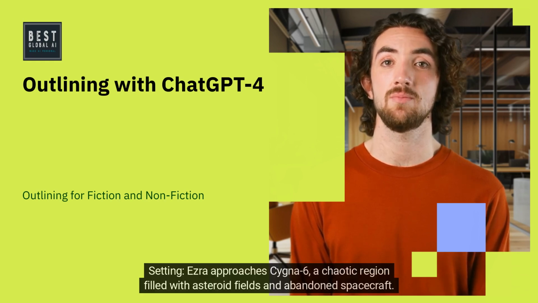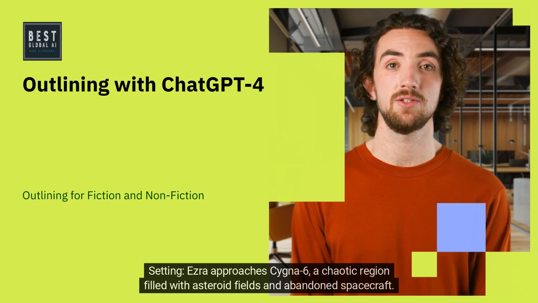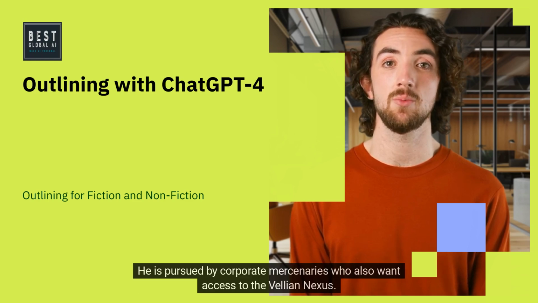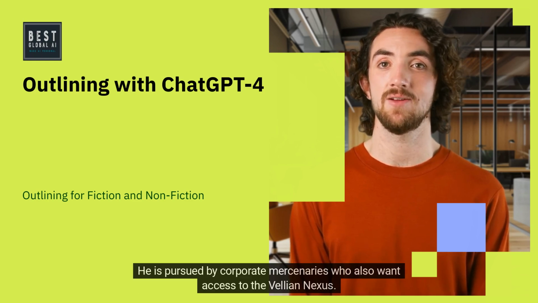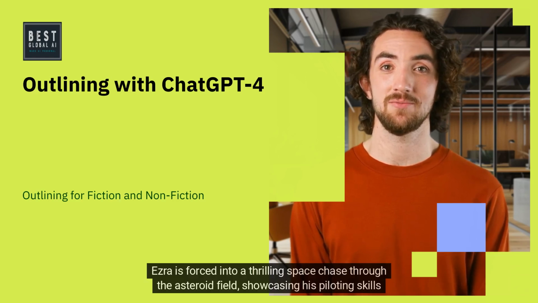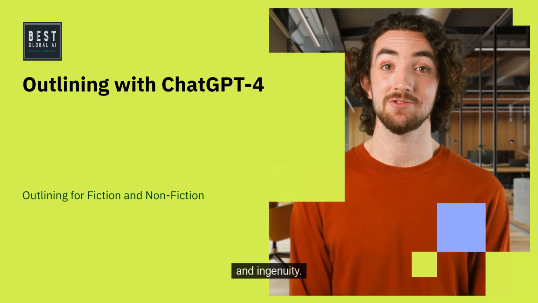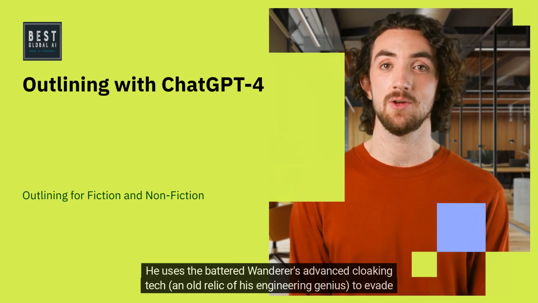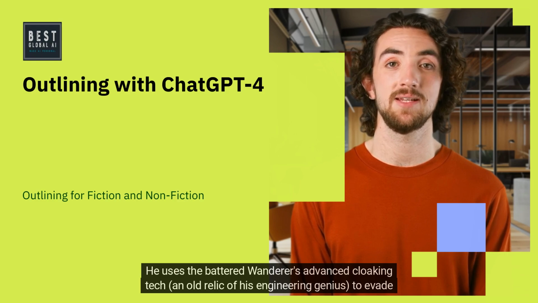Setting: Ezra approaches Cygna 6, a chaotic region filled with asteroid fields and abandoned spacecraft. He is pursued by corporate mercenaries who also want access to the Velian Nexus. Major plot points. Ezra is forced into a thrilling space chase through the asteroid field, showcasing his piloting skills and ingenuity. He uses the battered Wanderer's advanced cloaking tech, an old relic of his engineering genius, to evade capture.